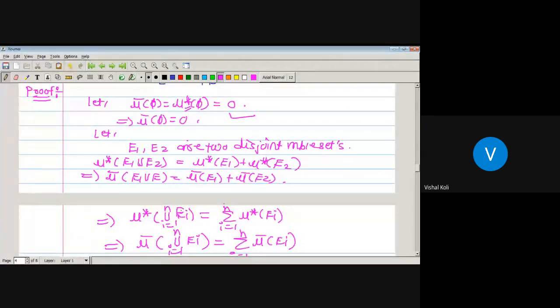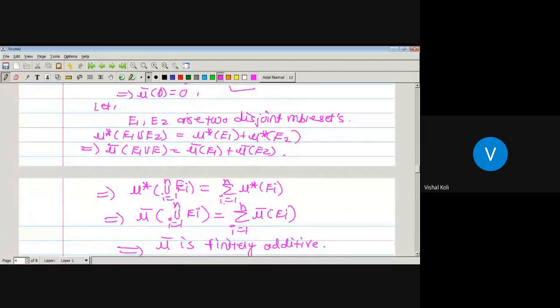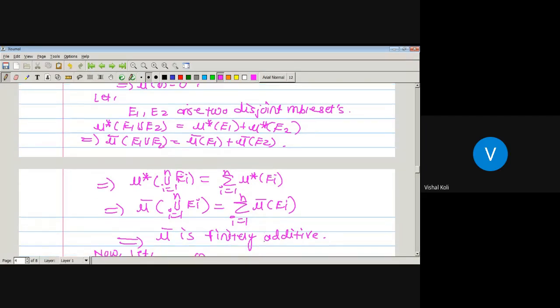Okay, so here we have taken E1 and E2 to be any two disjoint measurable sets, and from that we have proved that mu bar of E1 union E2 is nothing but mu bar of E1 plus mu bar of E2, and from this we have taken mu bar of union over i running from 1 to n Ei, which is nothing but the summation i running from 1 to n mu bar of Ei. So here we get that mu bar is finitely additive. Now it remains to check whether it is countably additive or not.